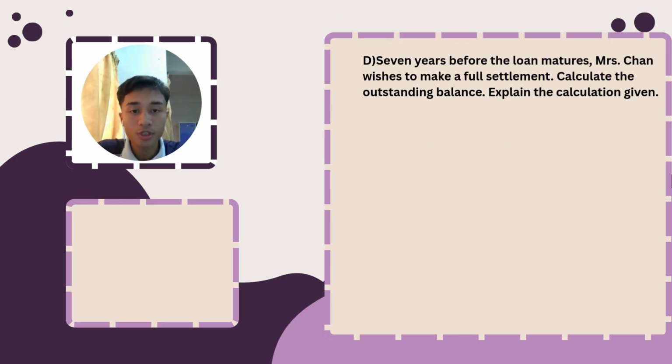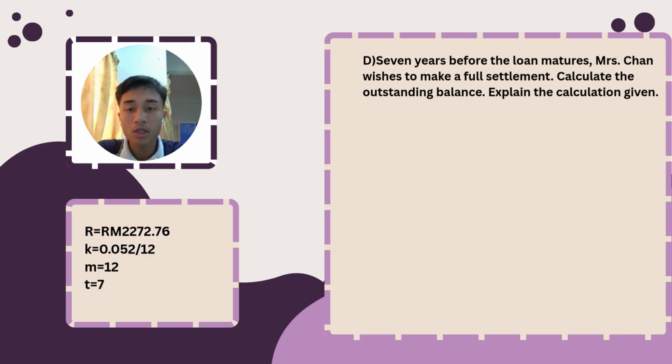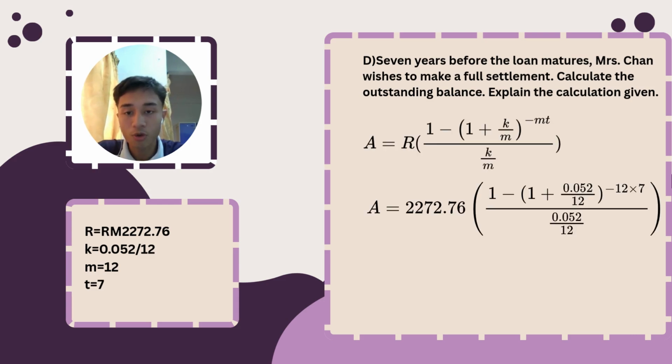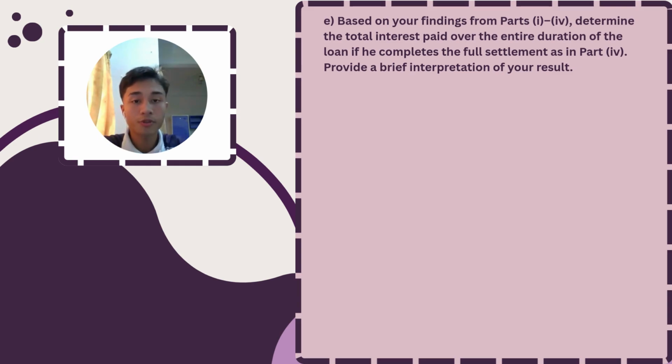Question D. 7 years before the loan matures, Mrs. Chan wishes to make a full settlement. Calculate the outstanding balance. Explain the calculation given. The monthly repayment R is 2,272.76. The interest rate is 0.052 divided by 12. Using the present value formula, all values are substituted. Therefore, the outstanding balance is RM 159,737.68.